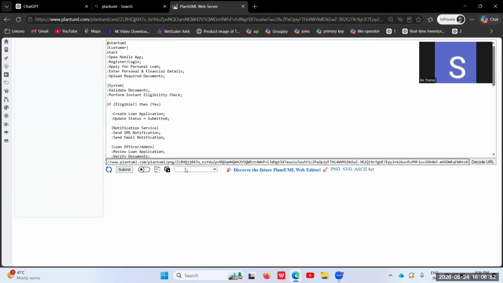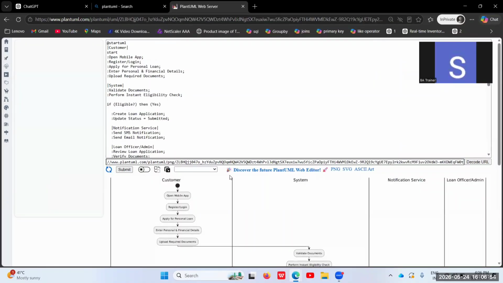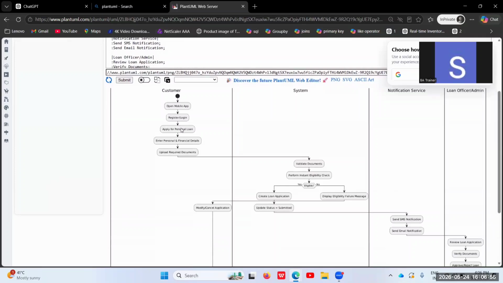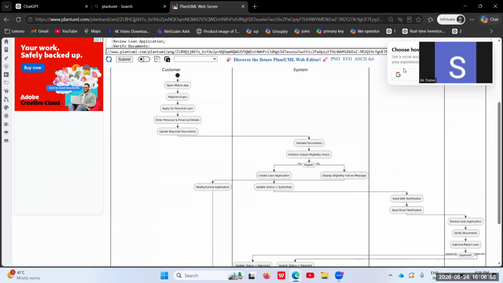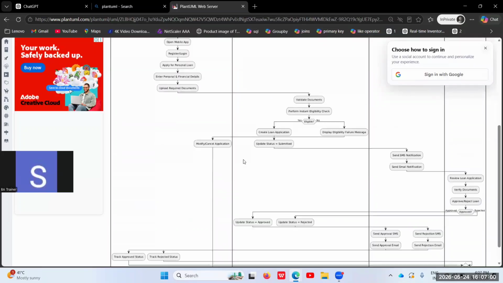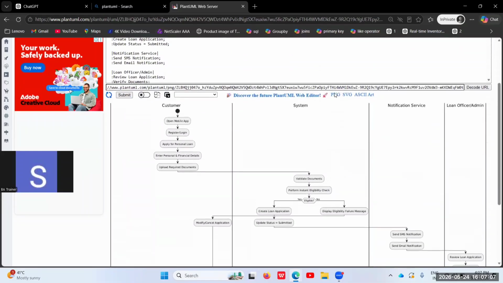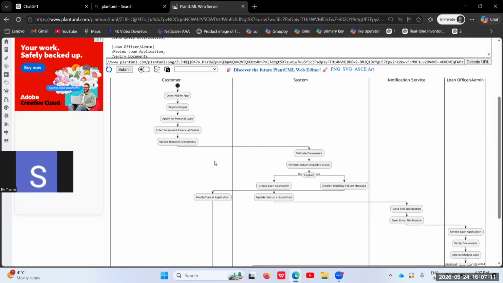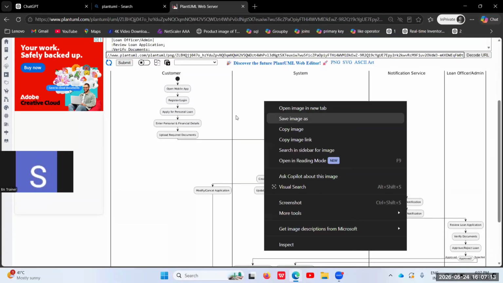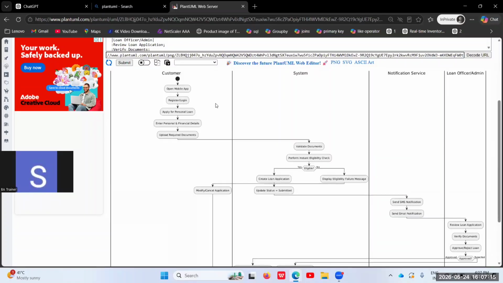When you click on submit, you can see this PlantUML application gave you the diagram, created in a structured way. Now it's time for you to save this picture and demonstrate it to the development team.